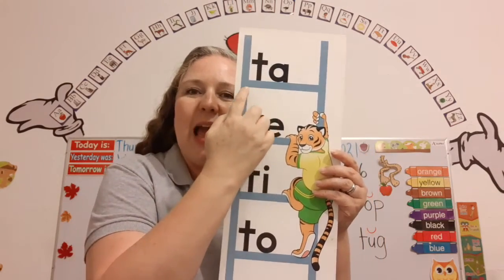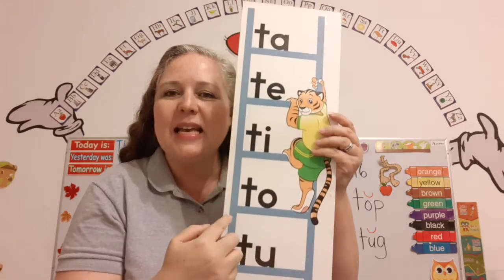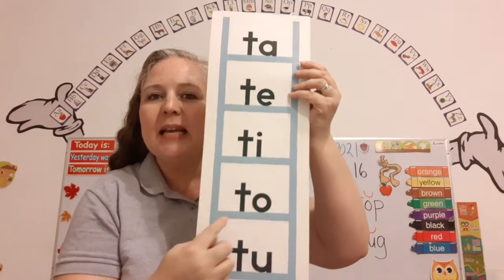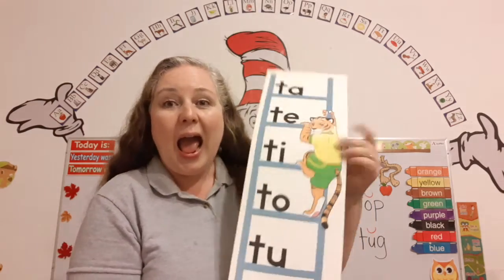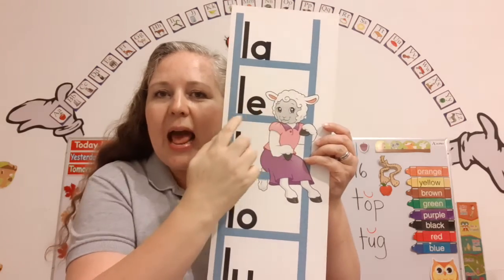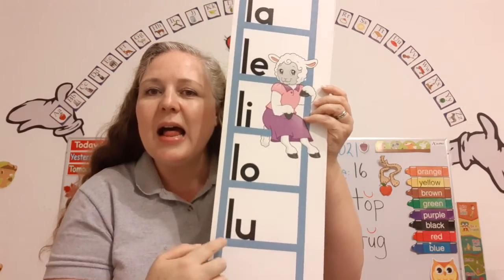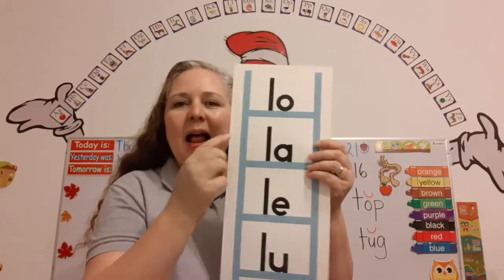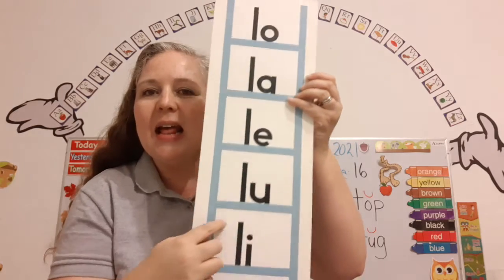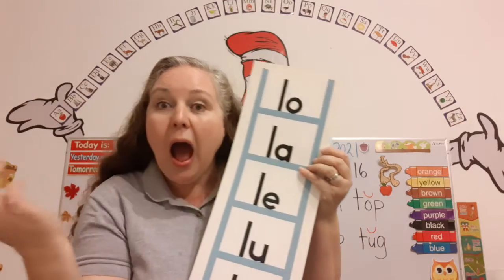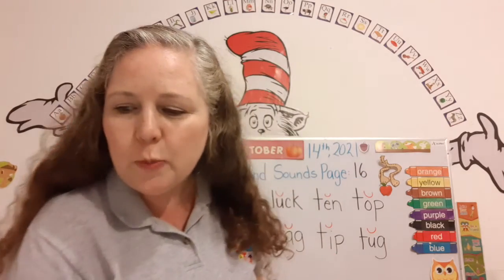Let's read them. Ta, ta, ti, ta, ta. Ta, ta, ti, ta, ta. Bye, Tony. And we also have Lucy Lamb. La, la, la, la, la. La, la, le, le, la. La, la, le, la, le. Le, la, le, la, la. You are learning. Super.